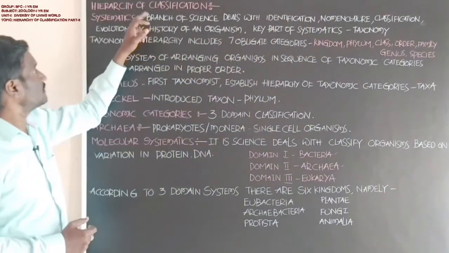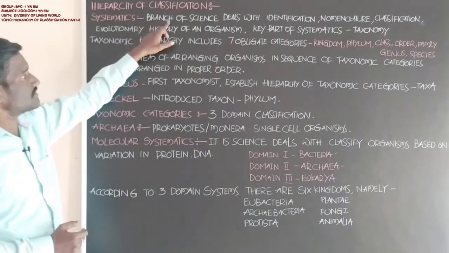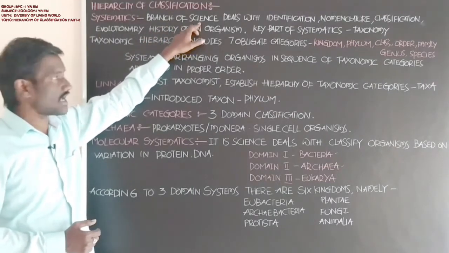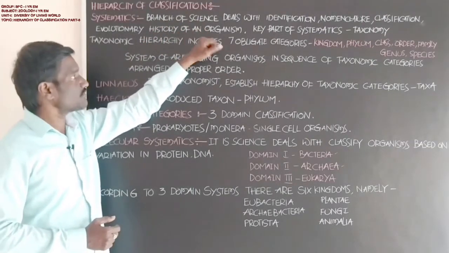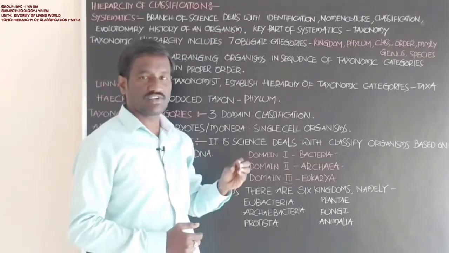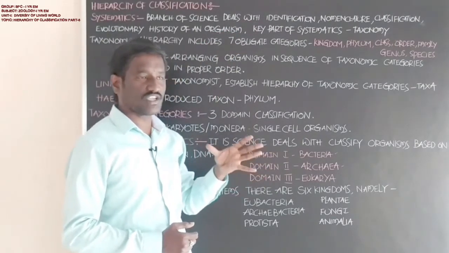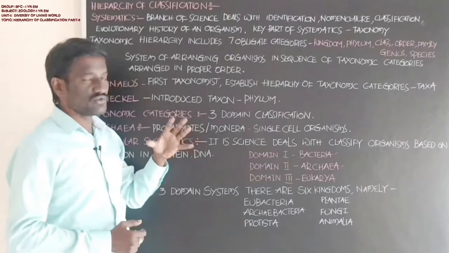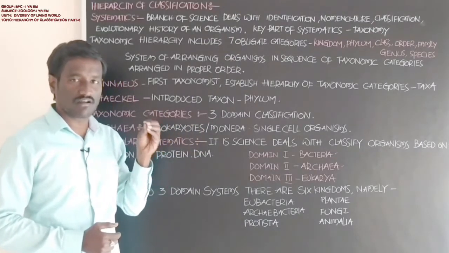Systematics is a branch of science. It deals with identification, nomenclature, classification and evolutionary history of an organism.